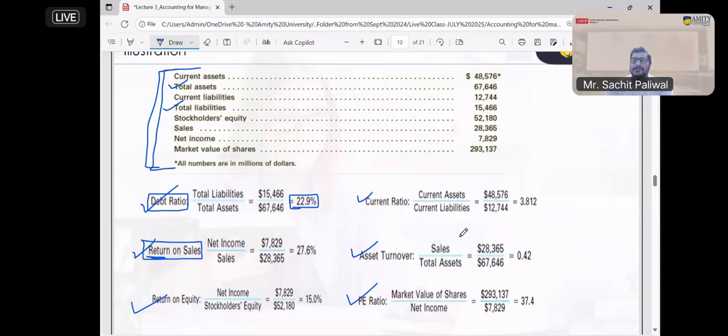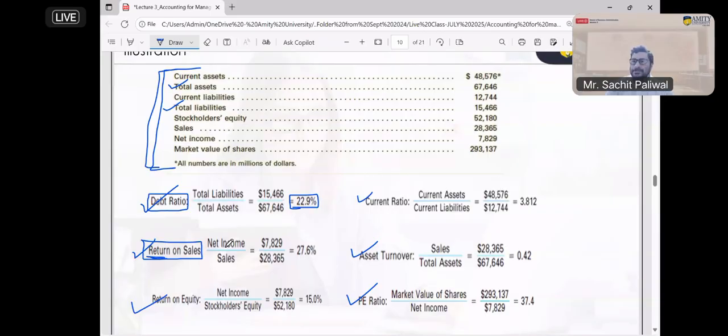Return means how much return you are getting back as a profit. As a profit on sale, or return on sale. So when I say return on sale, I'm saying profit on sale. How much percentage am I making as profit on the sales? So when I'm comparing profit versus sales, my formula would be net income divided by sales.